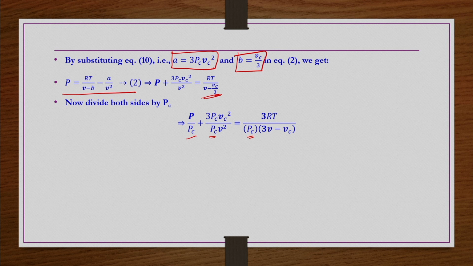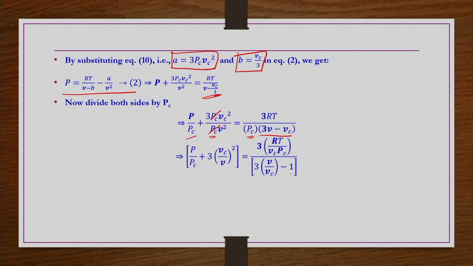So, 3RT by Pc multiplied by 3V minus Vc. Now this Pc you can cancel out, and then from this term, the next step is to take Vc common. When you take Vc common, this term you can write as 3V by Vc minus 1, and then this Vc is multiplied by Pc. So then I can write 3RT by PcVc on the right hand side. The left hand side term is as it is, P by Pc plus 3Vc square by V square.